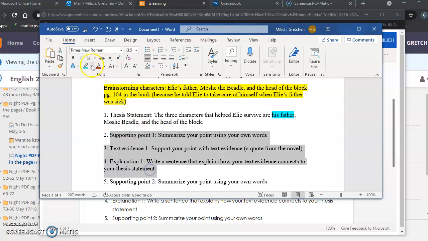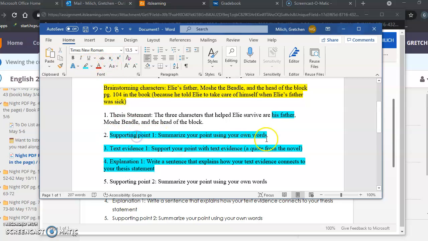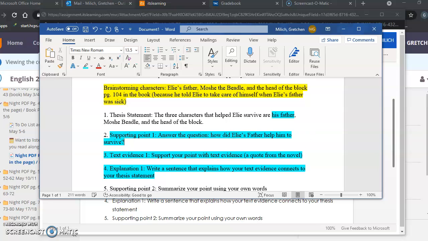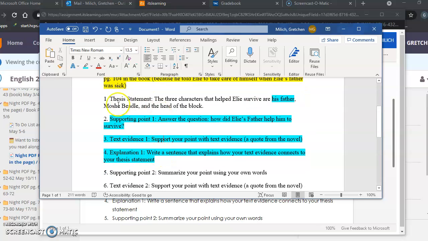The supporting point is going to be blue. So summarizing in your own words, you're going to answer the question, how did Ellie's father help him to survive? And then a quote from the book and explain why I picked that quote.